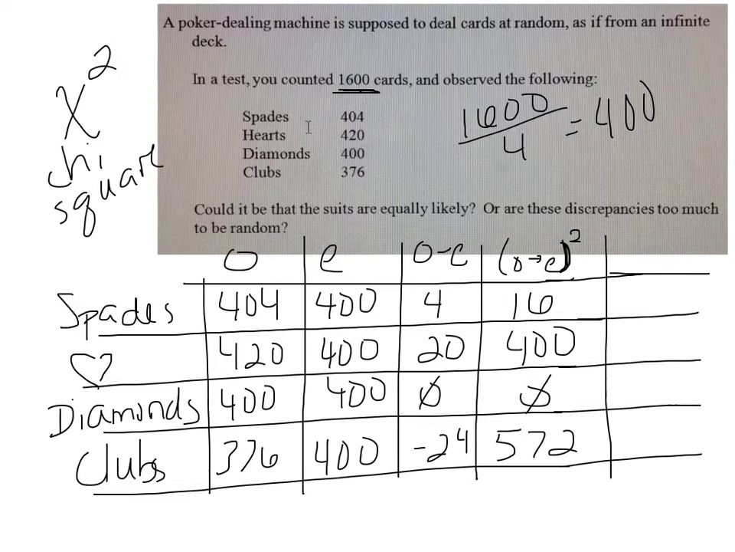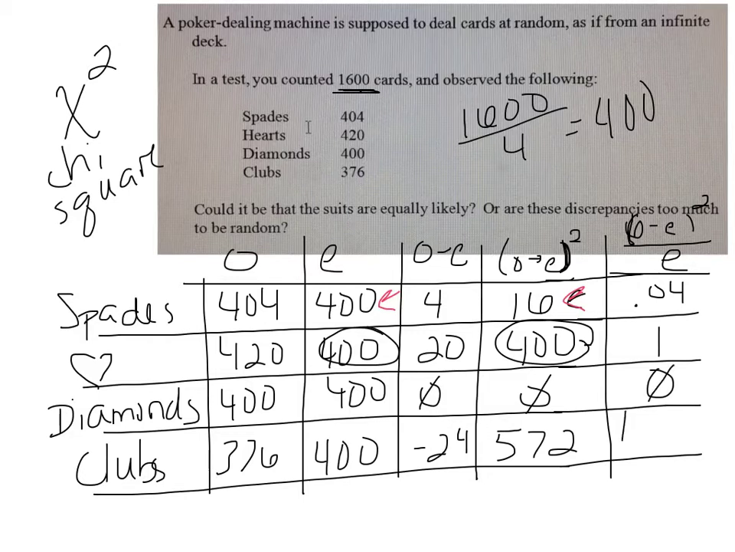And then my final step, right, is my observed minus expected squared, so that number I just figured out, divided by my expected. So when I take 16, my observed minus expected squared, and I divide that by my expected, then I am going to get 0.04. When I do the same for the hearts, when I take 400 here and divide that by 400, I get 1. I get 0 for my diamonds, and I get 1.44 for my clubs.